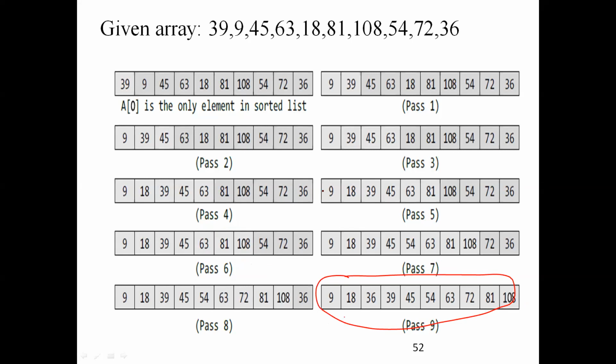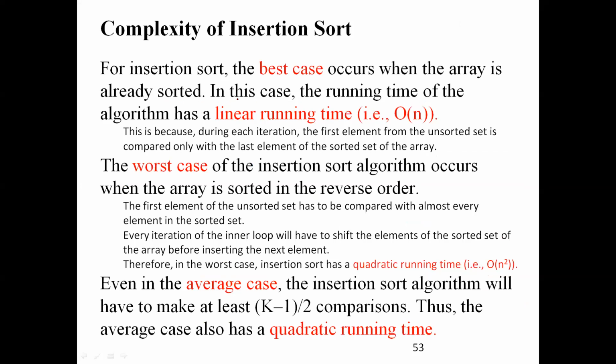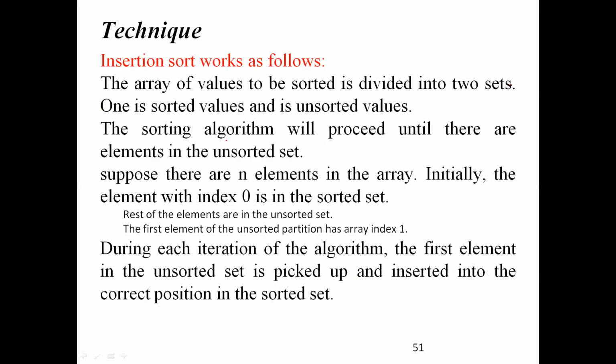Coming back to the theory part, that's what I told. The array of values to be sorted is divided into 2 sets: one is sorted values and the other is unsorted values. When will the algorithm stop? When there are no elements in the unsorted set. That is what is important. There is no other element in the unsorted set. The algorithm will stop there.